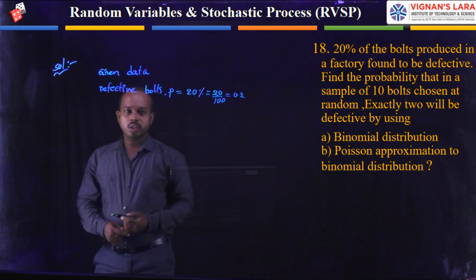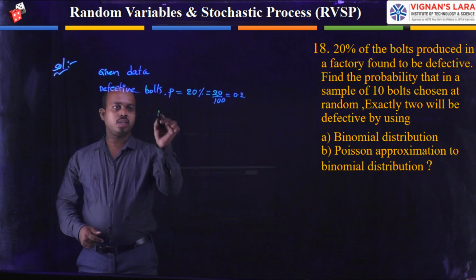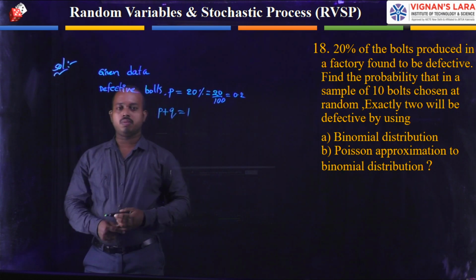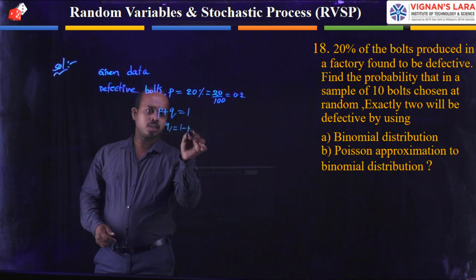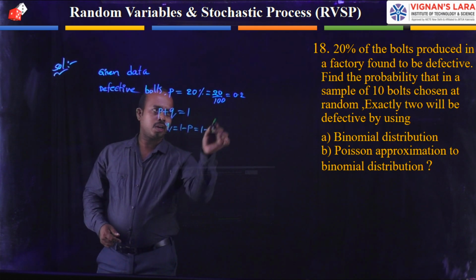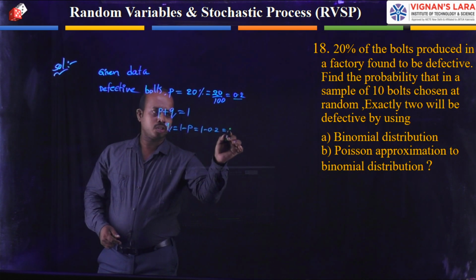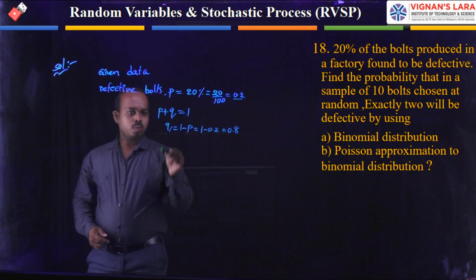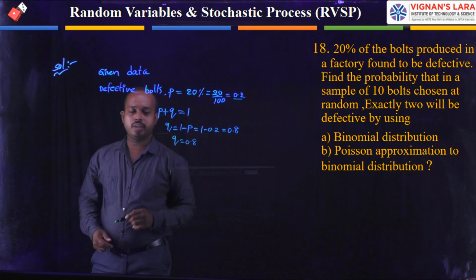From this quantity, you need to find the failure probability by using the relation that success probability plus failure probability is equal to 1. From this, Q is equal to 1 minus P. 1 minus 0.2 is 0.8. The failure probability Q is equal to 0.8.